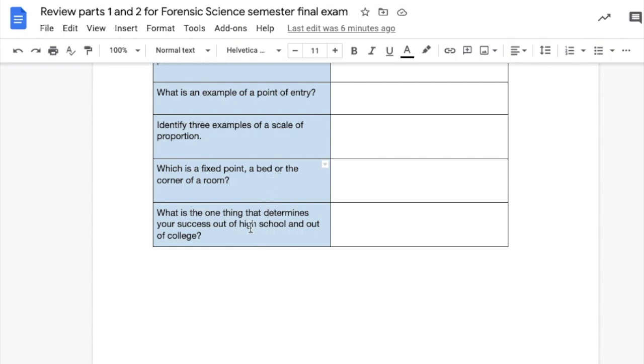What is the one thing that determines your success out of high school and out of college? Well, your connection with your teachers or professors and your connection with your classmates. So connection. Whatever you do, make it whale money.